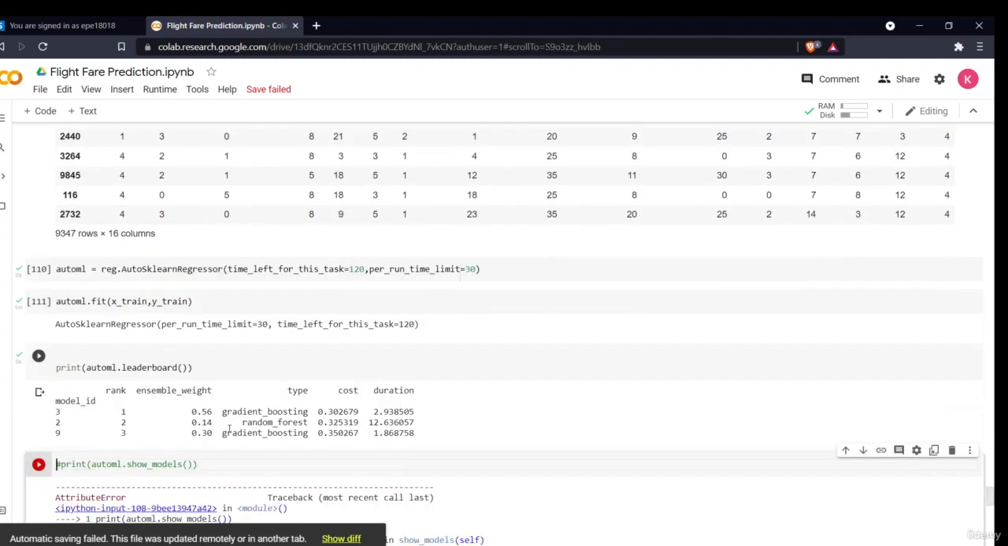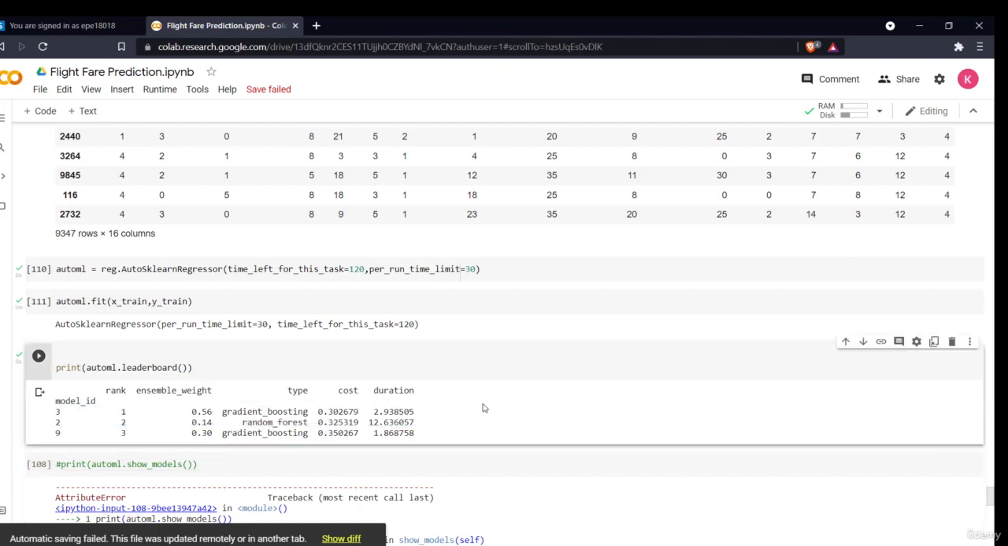Now as you can see, 9 is the model ID, which means that more than 9 models were taken into account and tested, and we have the top 3 according to the cost function. Our main aim of model building is to reduce the cost function, right? So the model which has the least cost function has the first rank, which is the gradient boosting, and ensemble weight is 0.56, then the random forest, then the gradient boosting with ensemble weight 0.30. These are the durations which it took.